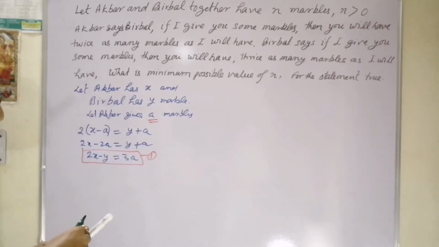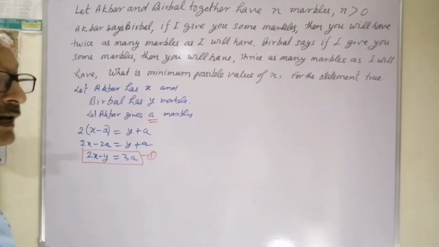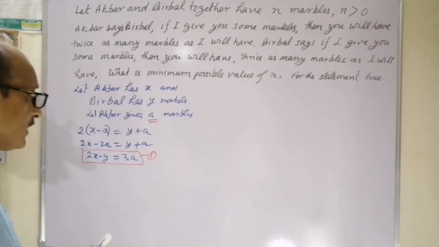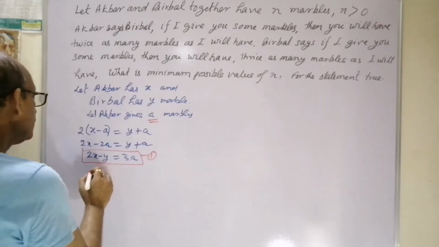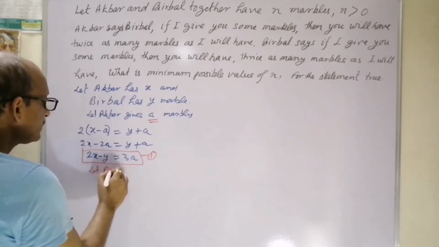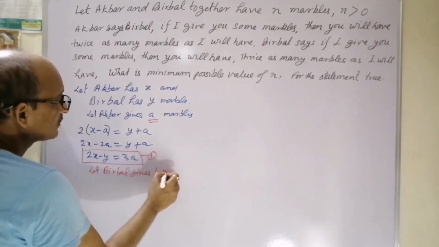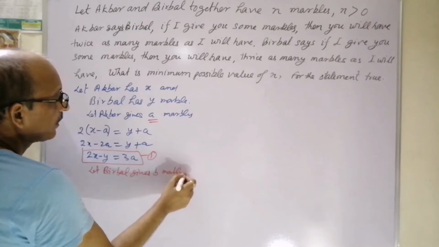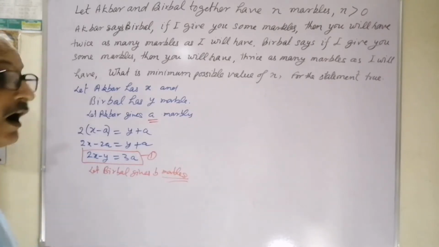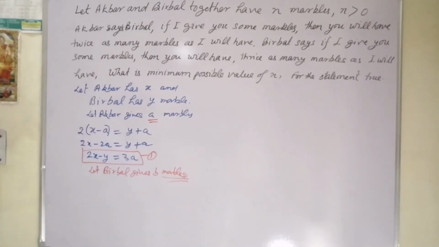Now come to the next condition. Birbal says, if I give you some marbles, again some is not defined. So we can write here, let Birbal give B marbles. It is not sure how many marbles were given by Akbar.